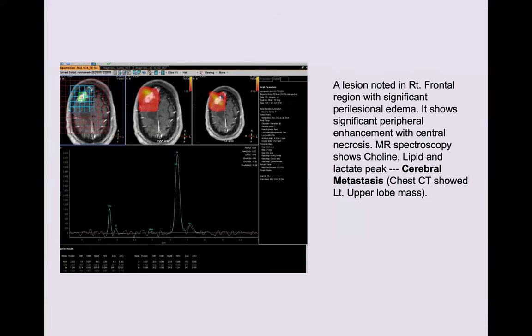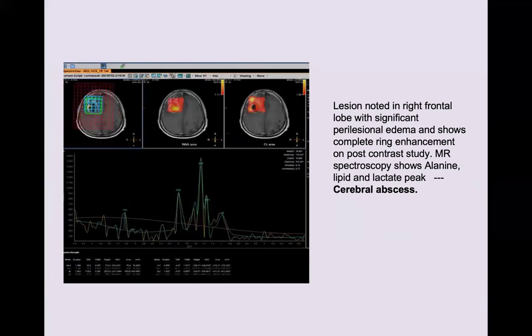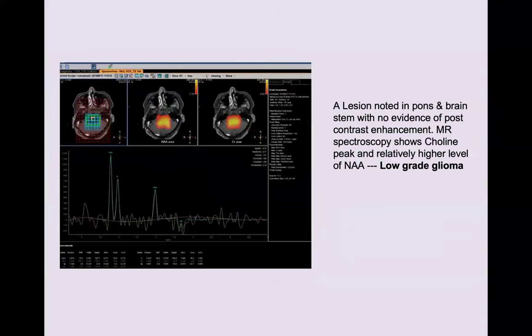The CT showed the primary from the left upper lobe mass. This is a lesion noted in the right frontal lobe with significant perilesional edema, and it shows complete ring enhancement on post-contrast study. The MR spectroscopy shows lipid and lactate peaks. This goes with cerebral abscess.